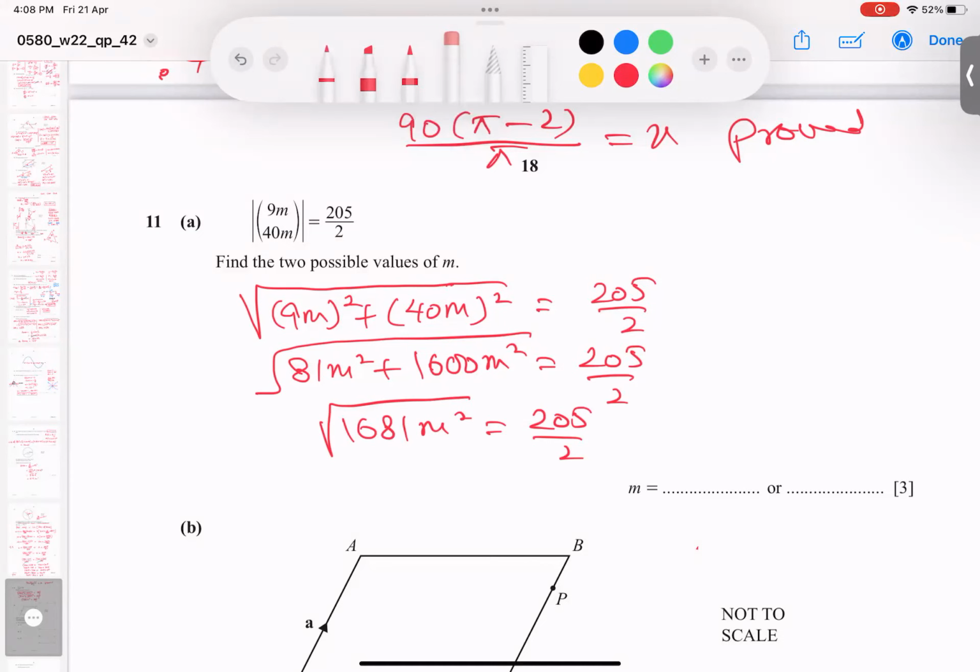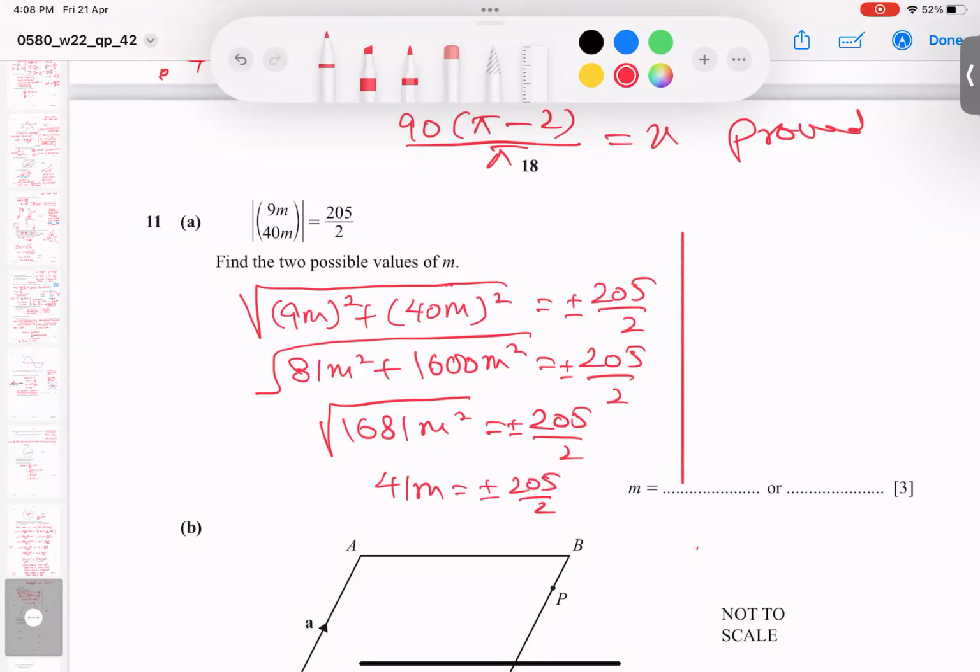So I repeat my words, and sorry, I made one mistake here. Whenever we take the modulus and remove it, we always have plus and minus here. And this is becoming 41m. But here I have plus and minus 205 over 2.